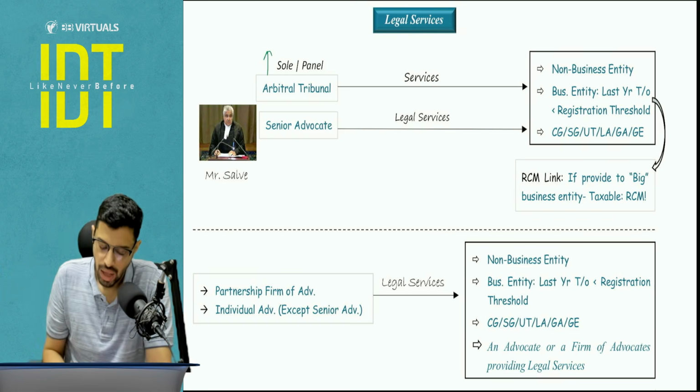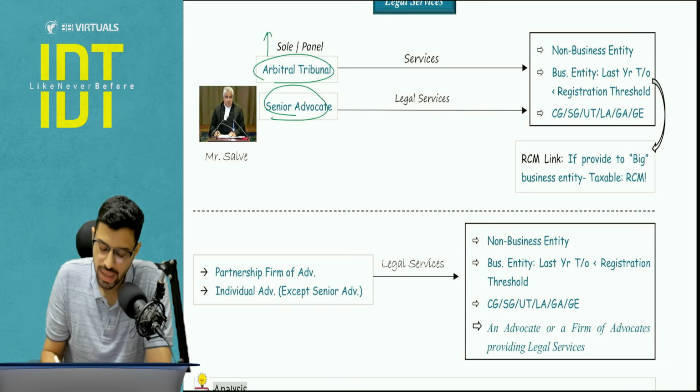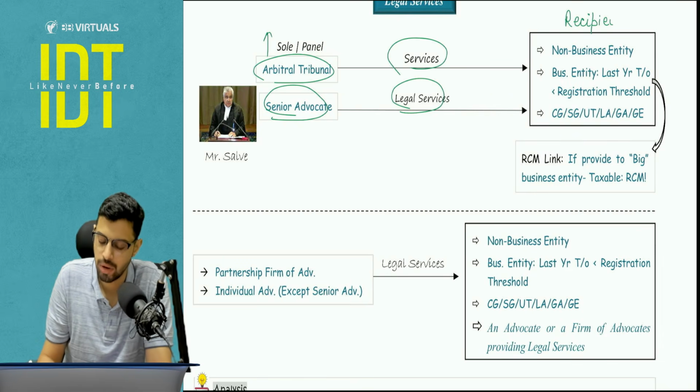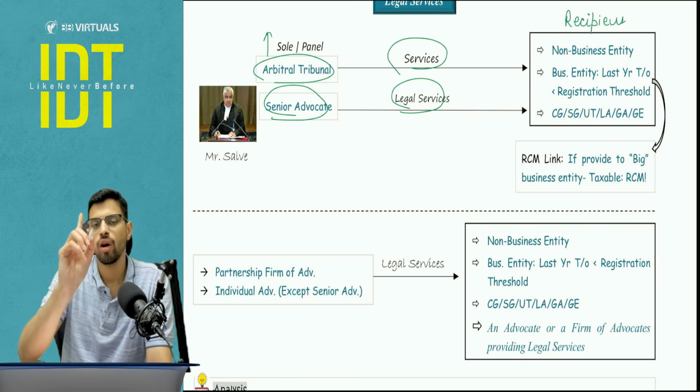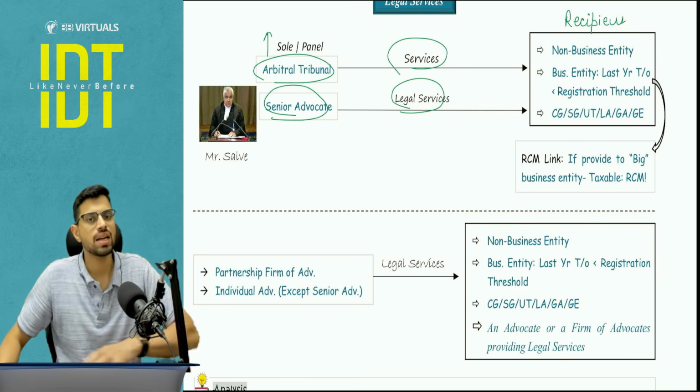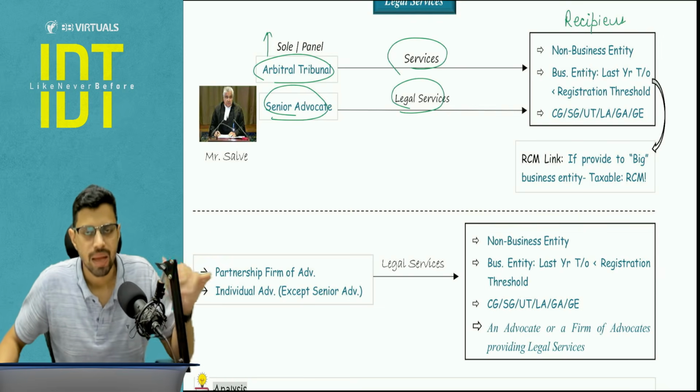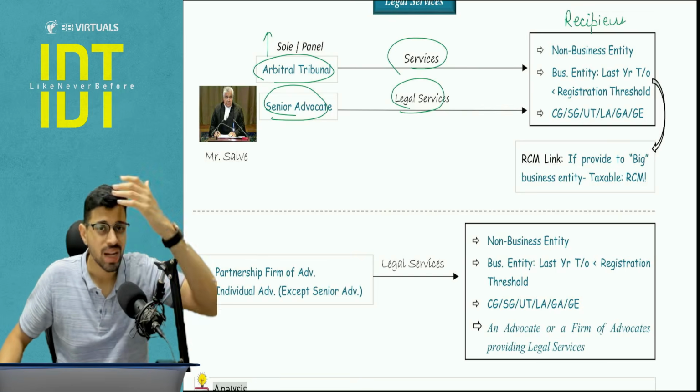Okay, now arbitral tribunal or a senior advocate is giving services to whom? These are the recipients, the persons liable to pay the consideration. Case number 1, non-business entity. Case number 2, small business entity, and case number 3, government. Now, what is the meaning of business entity? Business entity means any person conducting business. Many people think that it has to be a company. No, it can be anyone.